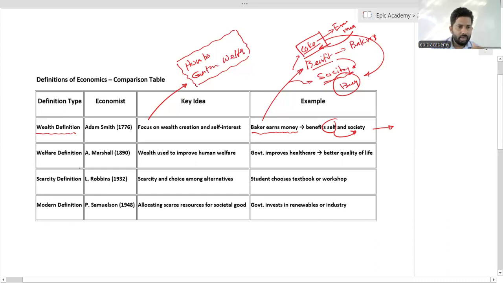Okay. But the welfare definition is from Alfred Marshall. He focused on wealth being used to improve human welfare. Welfare means a high level of living standard of the people. If societal life is easier than in the previous situation, then what will happen to human welfare?